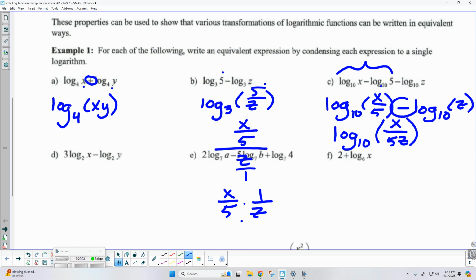Oh, you mean because of this negative right here? Now, you actually can do that. So if you pretend that this is a -1 in front of the log, you could view that as a coefficient, because if you're subtracting 1, isn't that the same as adding -1? So subtraction is just adding the opposite, right? So even if I were to pretend this is a coefficient and put that -1 as a power on z to the -1, in order to make a negative power positive, I'm still flipping it and it still goes in the denominator.